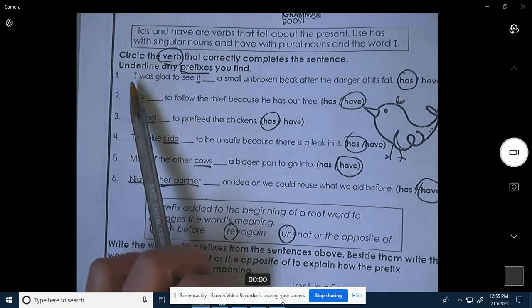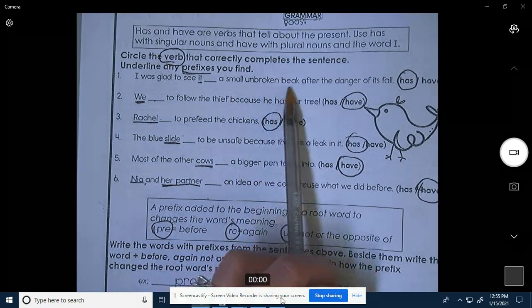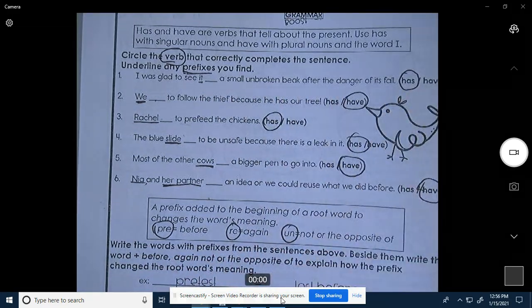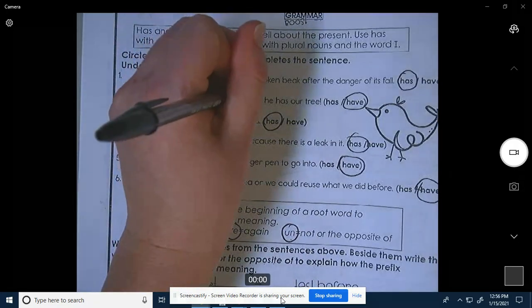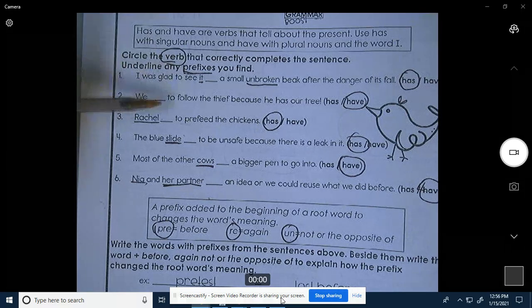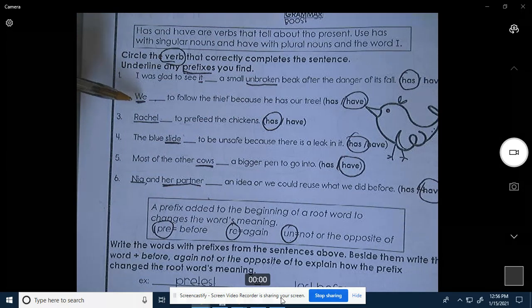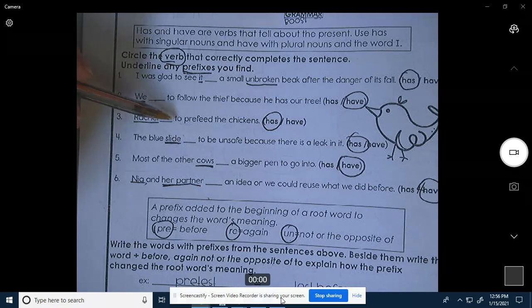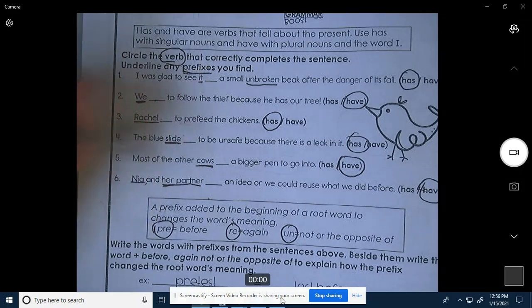Okay, let's find the first one. I was glad to see it has a small unbroken beak after the danger of its fall. Oh, I see a prefix. It's un. Unbroken. We have to follow the thief because he has our tree. That one doesn't have one, I don't think. Nope, that one doesn't have one. Rachel has to pre-feed the chickens. Oh, I see one. I see pre.